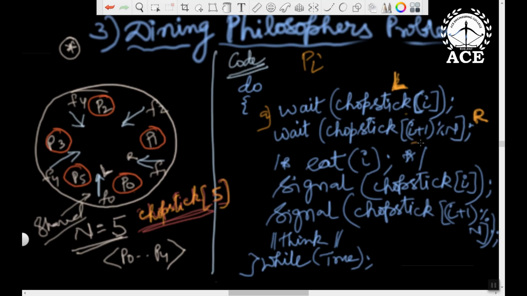So therefore, i plus 1 mod n. Why mod n? Circular. So if i is 0, 0 plus 1 is 1 mod 5, 1. 2 mod 5, 2. 3 mod 5, 3. 4 mod 5, 4.